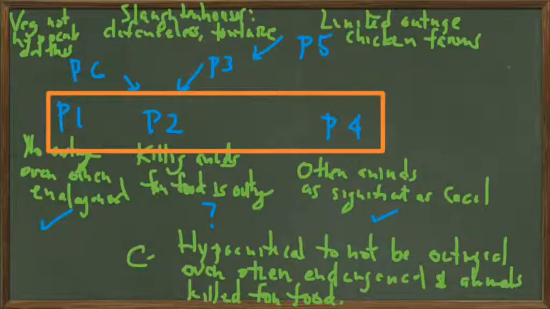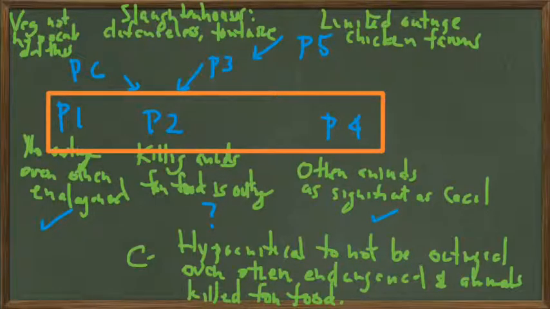But I don't think that many people would support, I don't think we'd find that much acceptability of the premise that killing of animals for food is as worthy of outrage. So that premise we'll put a question mark beside.